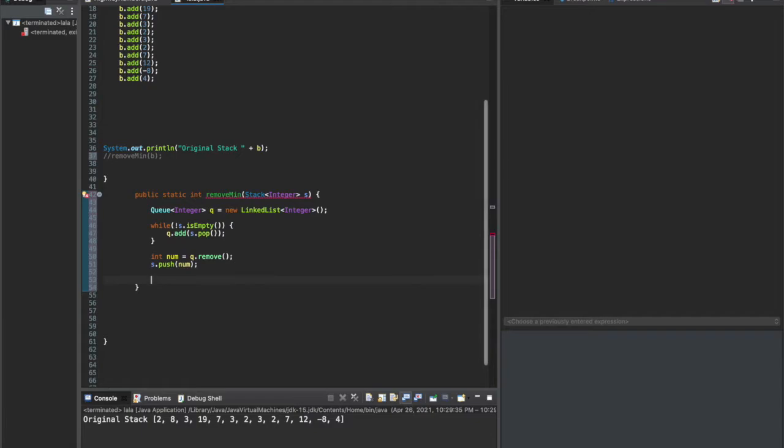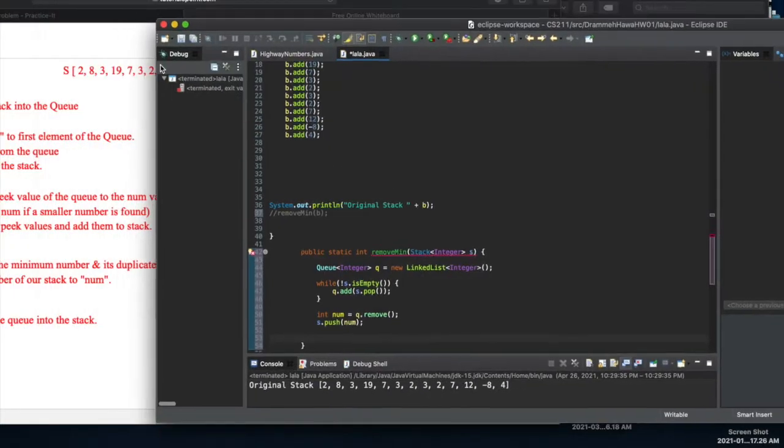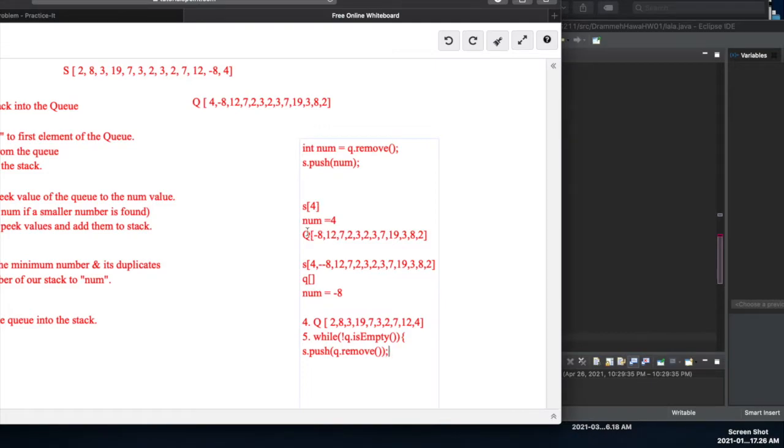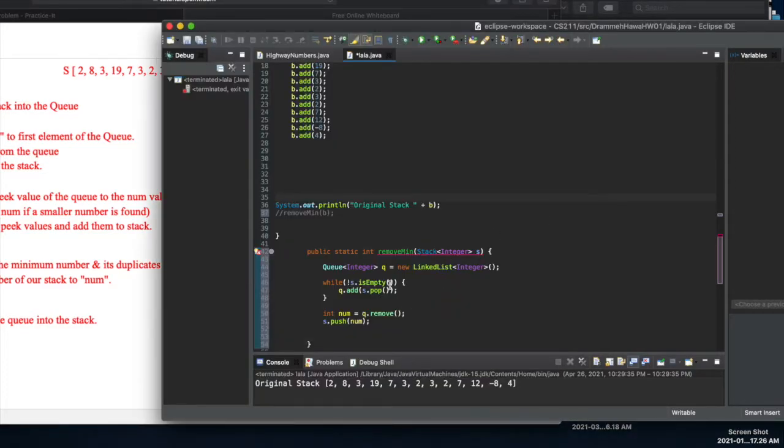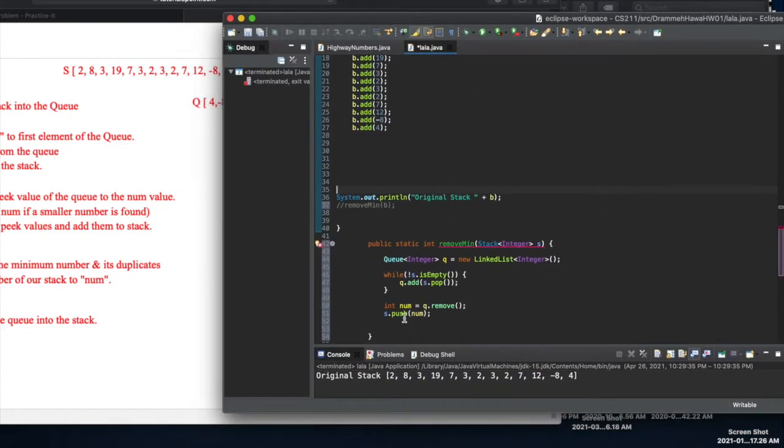Alright, cool. And then after that, like we said here, we're comparing this num with the numbers in the queue. So here's what we have to do. We're gonna say while our queue is not empty.